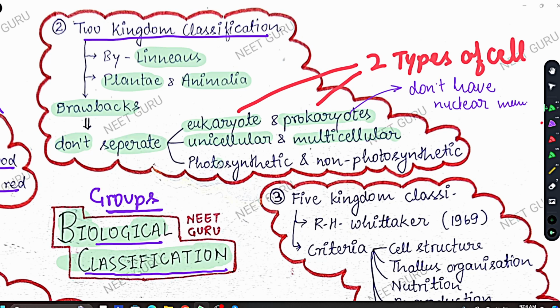Okay. Now third is, he did not separate photosynthetic and non-photosynthetic organisms. So the plants and animals, the fungi can be seen with algae. However, fungi is generally not photosynthetic, while algae is generally photosynthetic. So Linnaeus did not separate photosynthetic and non-photosynthetic organisms. Photosynthetic means the organism which can do photosynthesis, like plants. Non-photosynthetic means the organism which cannot do photosynthesis, like animals. Okay, so these are the problems that persisted in two kingdom classification.